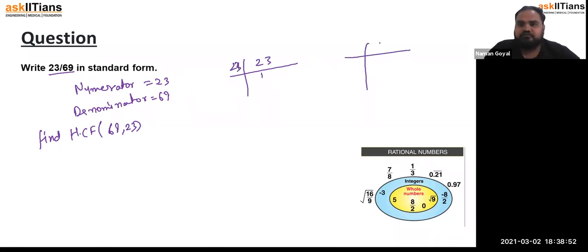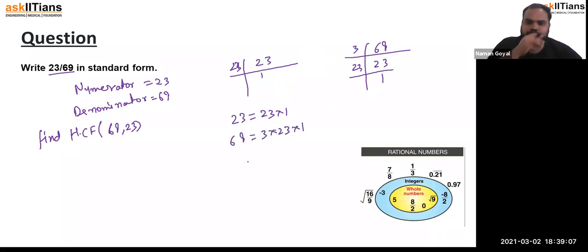Now 69 is divisible by 3 and 23. So 23 is written as 23 into 1, and 69 is written as 3 into 23.